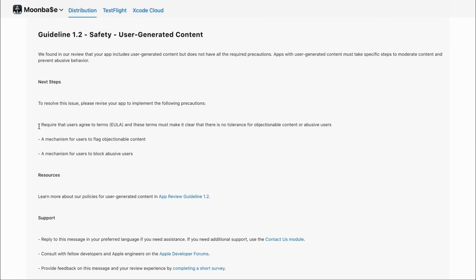We have to require that the users agree to the EULA terms of service and make it clear that there is no tolerance for objectionable content and abusive behavior. Yep, so we're going to make the terms of service. Also, we need a mechanism for users to flag objectionable content, as well as a mechanism for users to block users. So let's try to do that now.